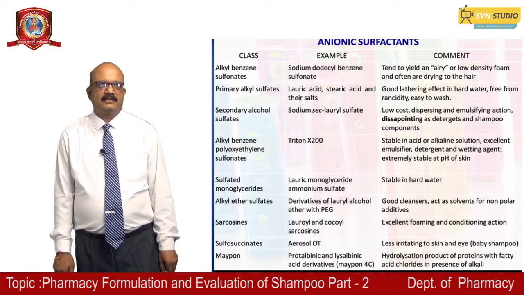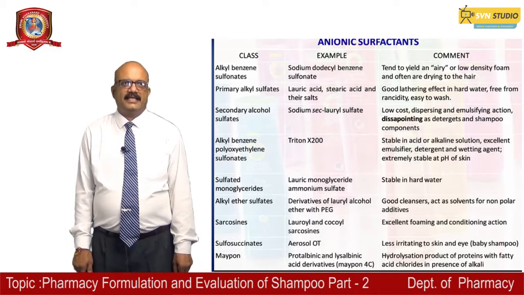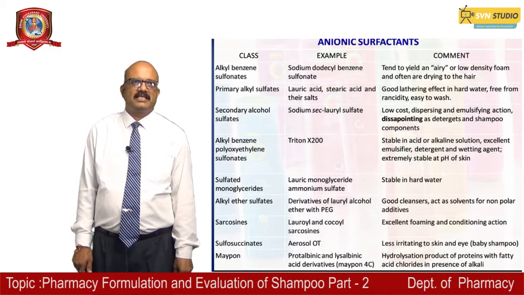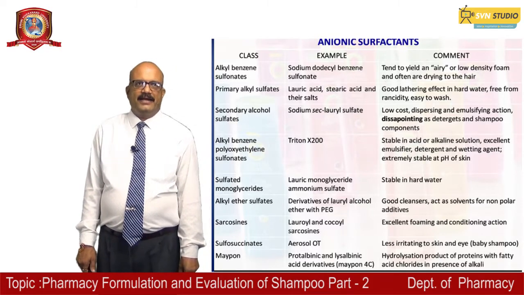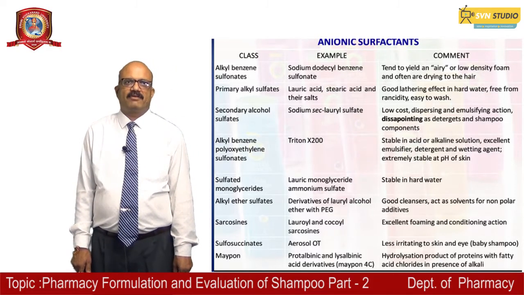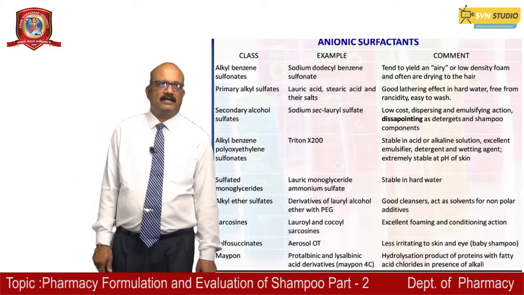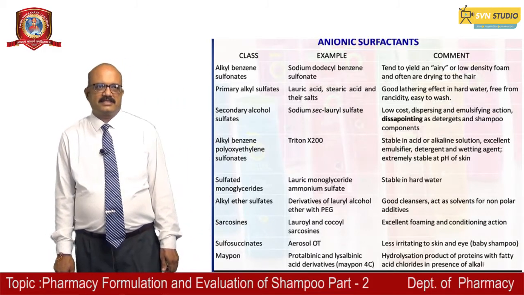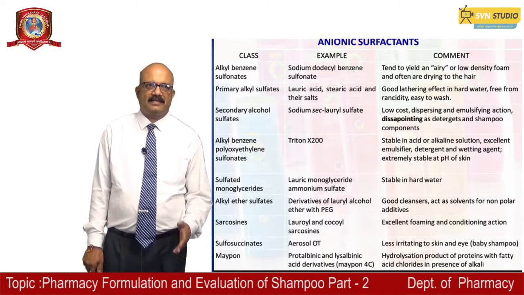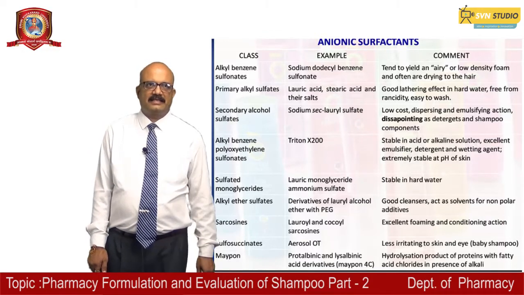You can see that the alkyl benzene sulfonates, under this category sodium dodecyl benzene sulfonate, tend to yield an airy or low density form and often are drying to the hair. Likewise, you can have secondary alcohol sulfates, alkyl benzenes, sulfated monoglycerides, sarcosines, sulfosuccinates, and the mepans, and their examples as well as the comments that you can see in the slide.